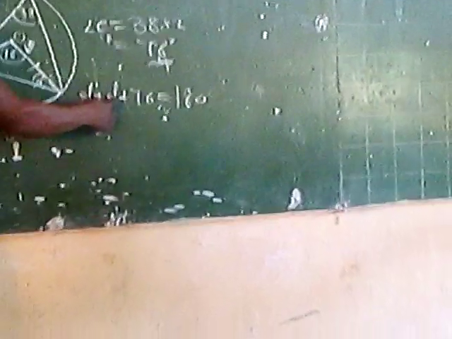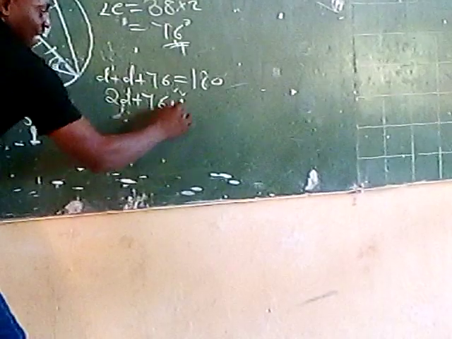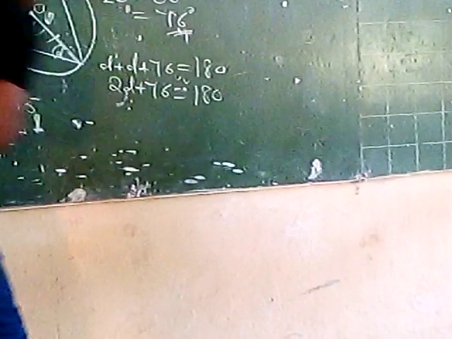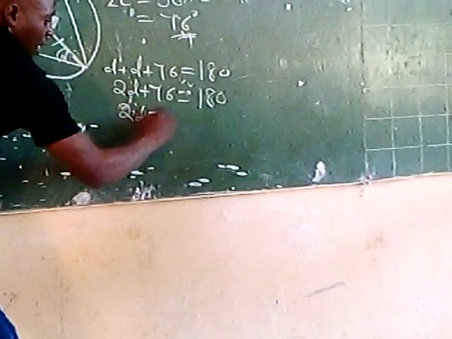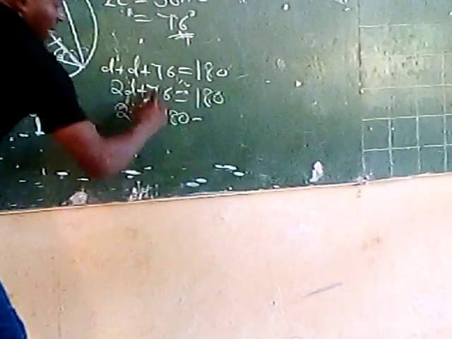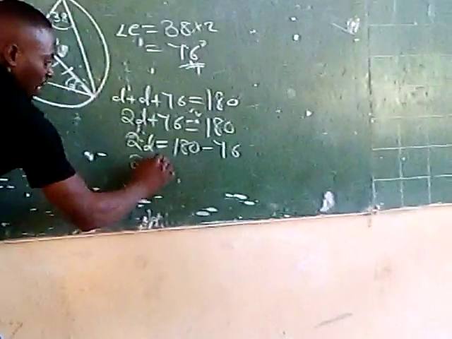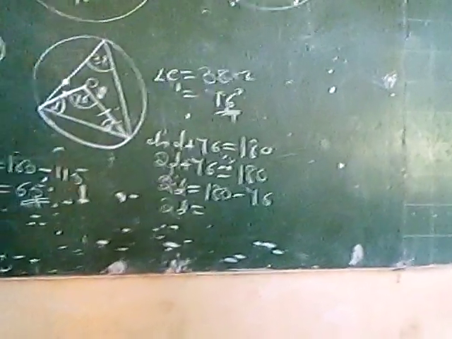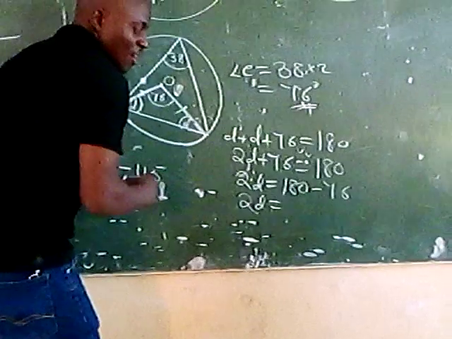Then what is D plus D? That will be 2D, plus 76 gives you 180. So 2D equals 180 take away 76. Then 2D equals, what is 180 minus 76? Yes, that will be 104.